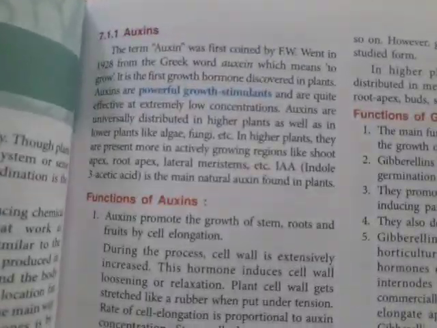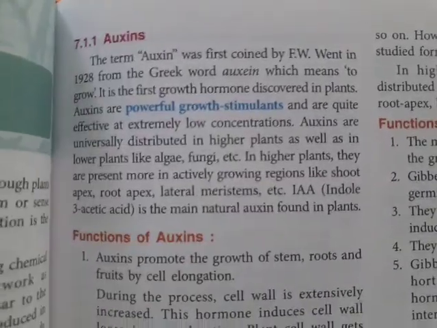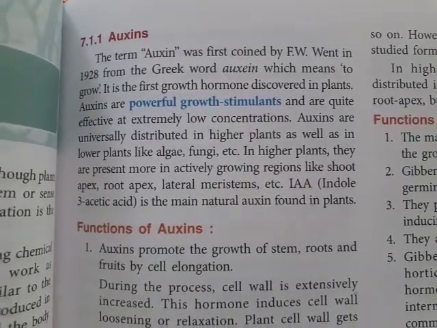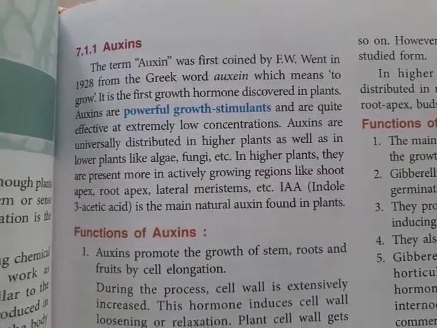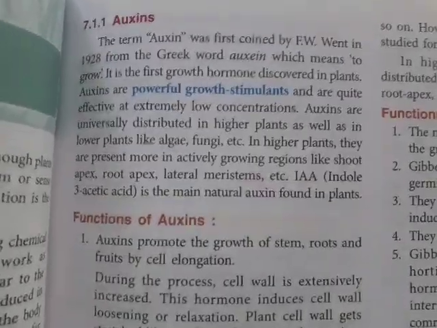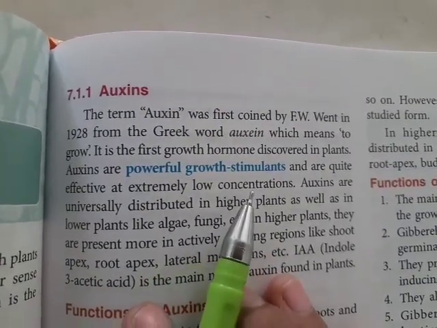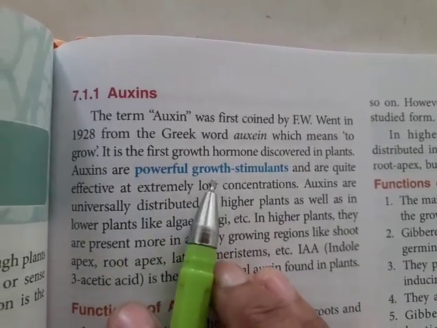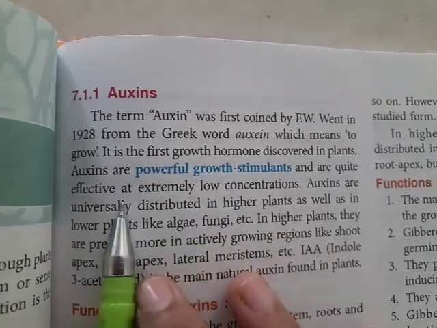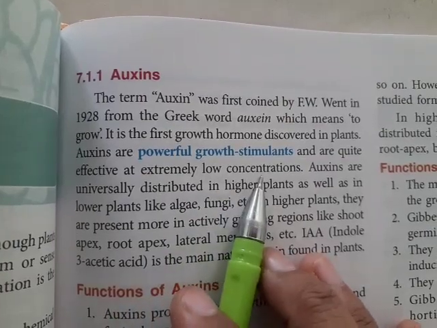Now let us study auxins first. The word auxin was first coined by the scientist F.W. Went in 1928. It was derived from a Greek word, auxein, meaning to grow. This is a very powerful growth stimulating hormone. Auxins are powerful growth stimulants and are quite effective at low concentrations.